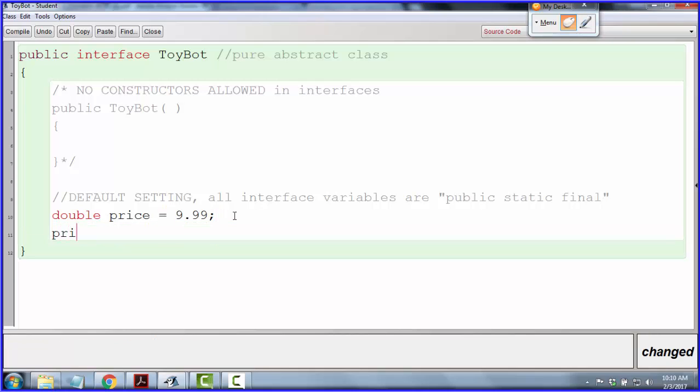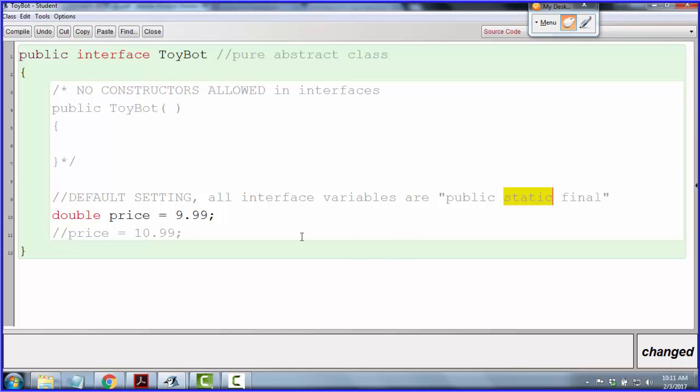That's also why it demanded an equal sign, because this is a final. Remember what it means to be final? It means you can't change it. So if I want to change my mind and make the price $10.99, I can't do it. Okay? Price is a final variable. I can't change it. Now, the fact that it's static, that's going to give me different ways to reference it in the future. And it also means that all ToyBots are going to share this variable. All right? So apparently all ToyBots are going to cost $9.99.